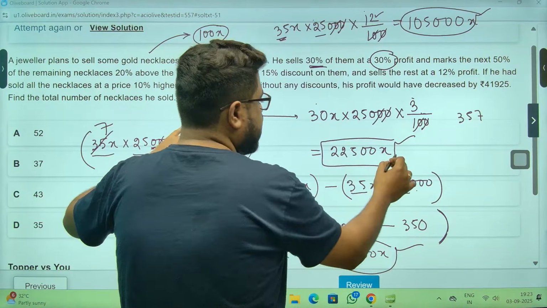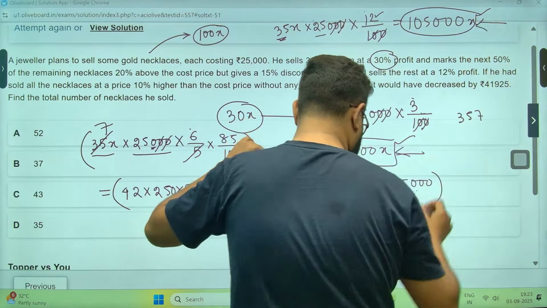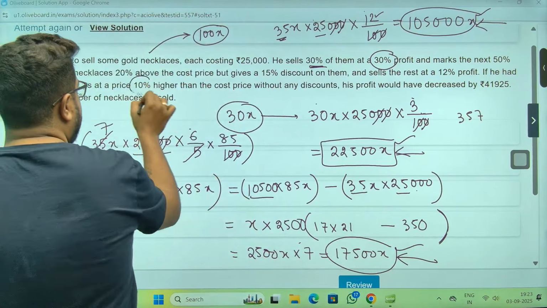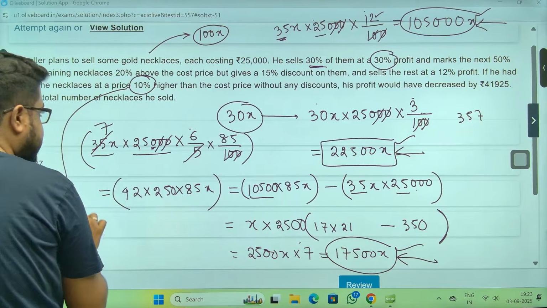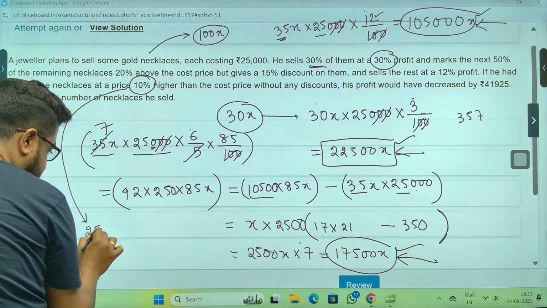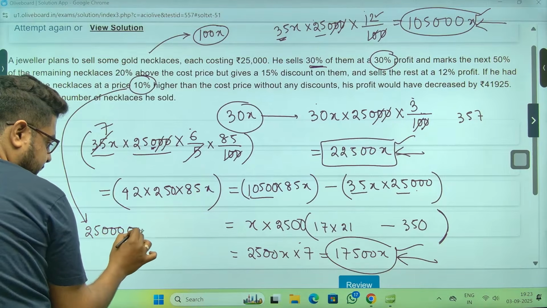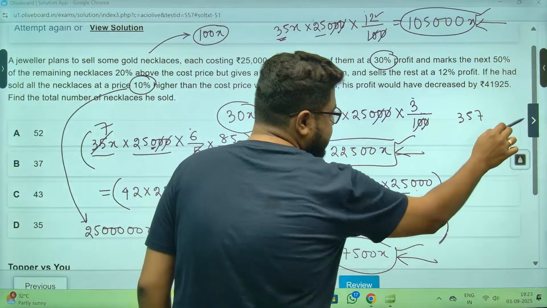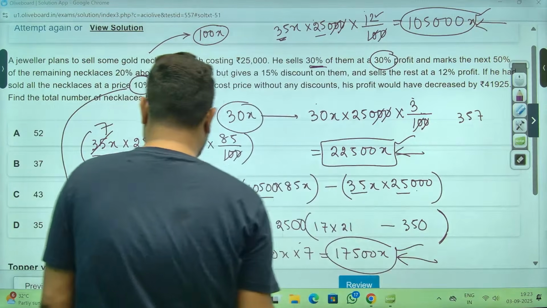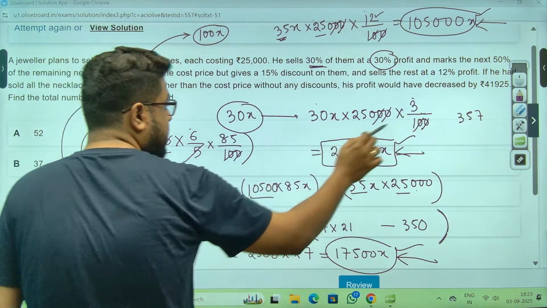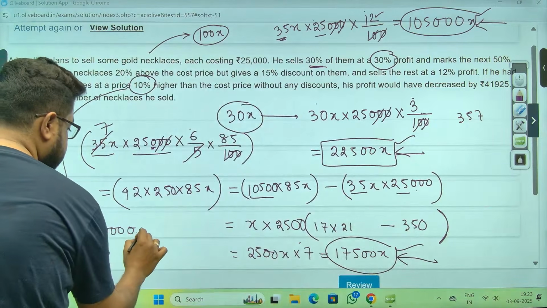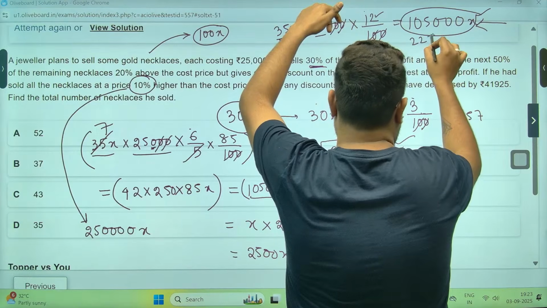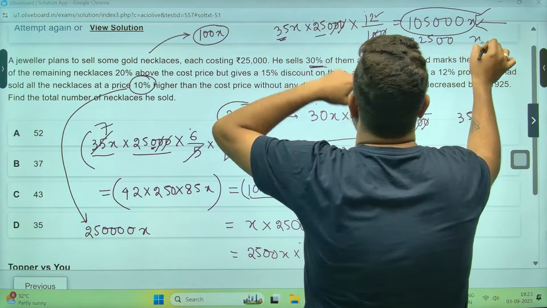First is this one, then this one, and then this one, sir. These three profits, and 10% profit if you make, then the profit will be, sir, total 25,000 into 100x. So uska, sir, 10%. 10% means 10 less. That is this much. So this total 105,000, 225,000. Here I have taken 10 extra.